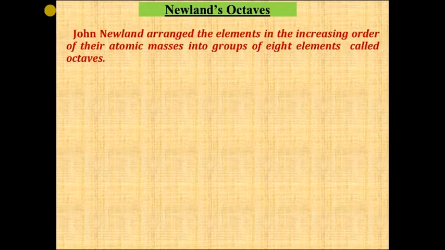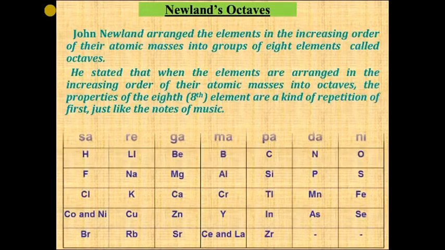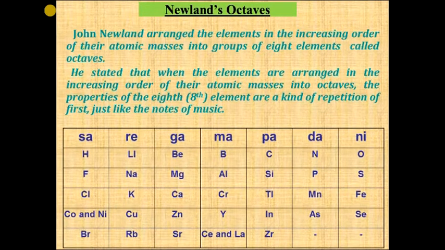John Newlands also arranged the elements in the increasing order of their atomic mass, but now he arranged elements in groups of 8 and called them octaves. According to him, when the elements are arranged in the increasing order of their atomic masses into octaves, that is groups of 8 elements, the properties of the 8th element are a kind of repetition of the first, just like the notes of music.